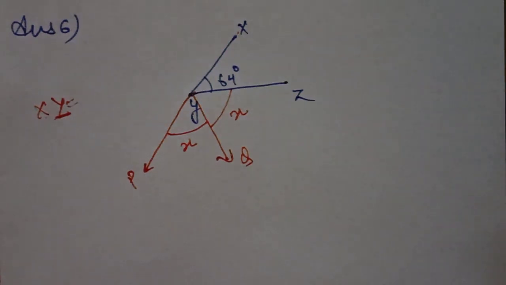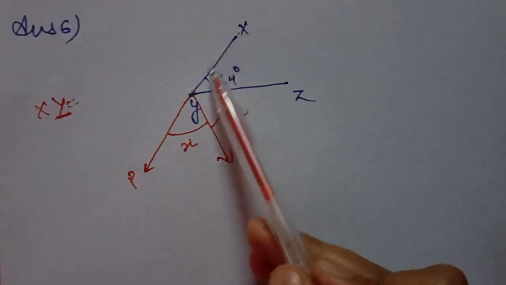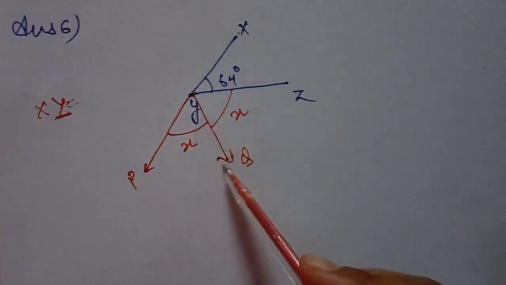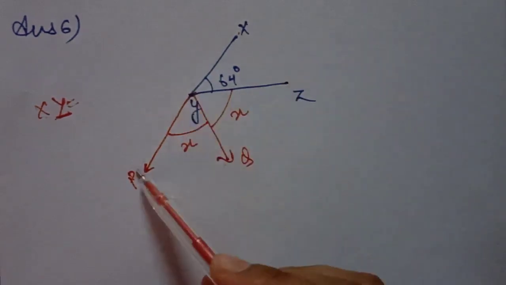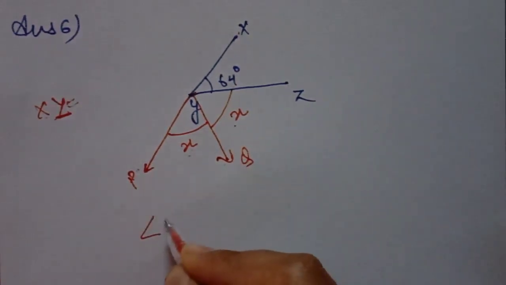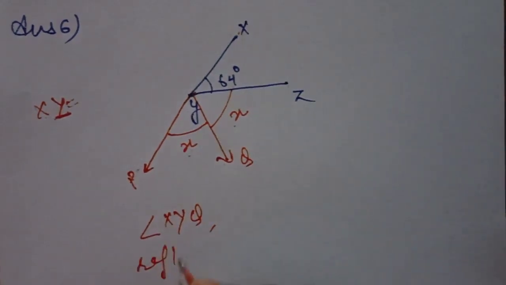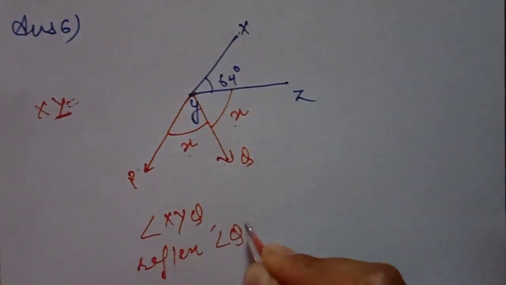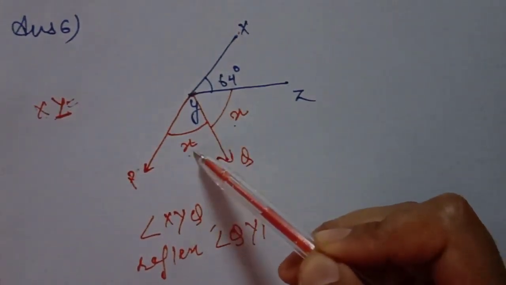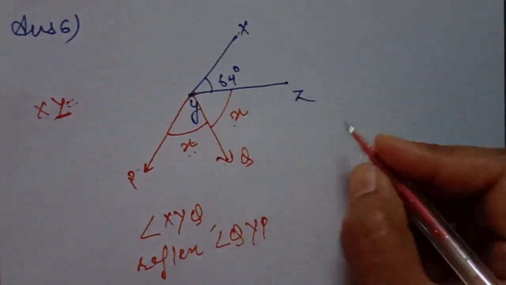So in this question, angle XYZ of 64 degrees is given. Then it says produce XY to the point P. It means it is a straight line. And then YQ bisects the angle ZYP. Bisect means they are equal to each other. Now we have to find angle XYQ and reflex of angle QYP. First of all, we have to find these angles. So students, you have to write given, to prove, and solution, and then solve this question. We know it very well.